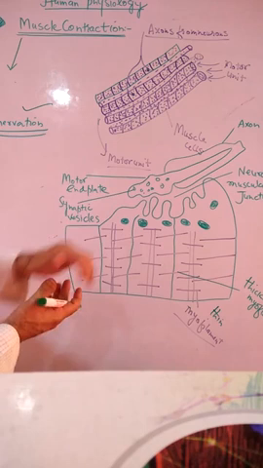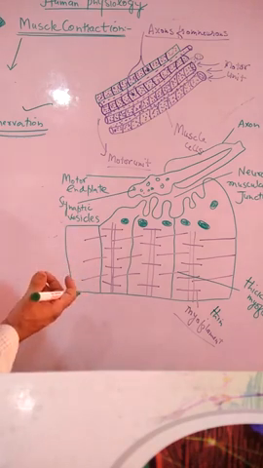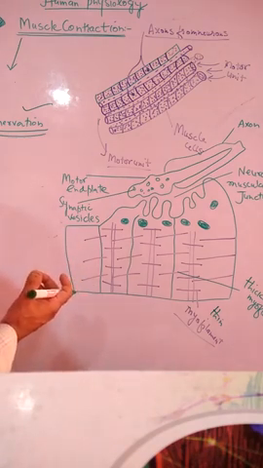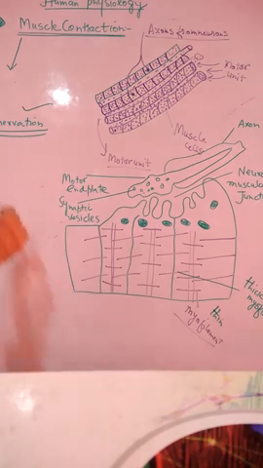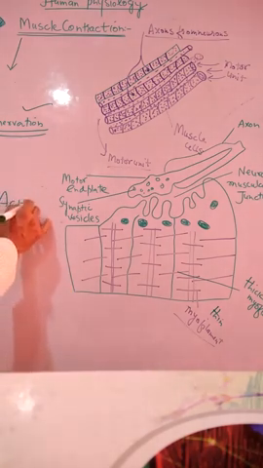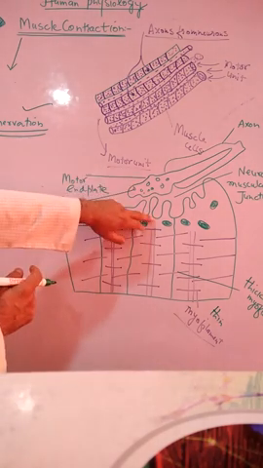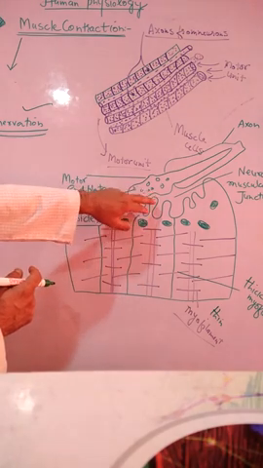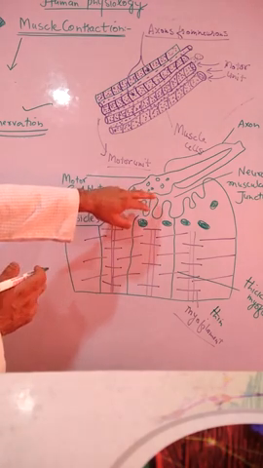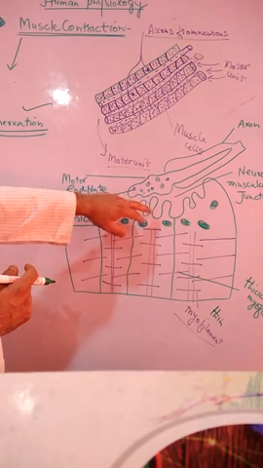This gap, or what we call the synapse, contains a chemical substance called acetylcholine. When the message from the neuron travels to this muscle, in the junction the message is transmitted through a chemical substance.